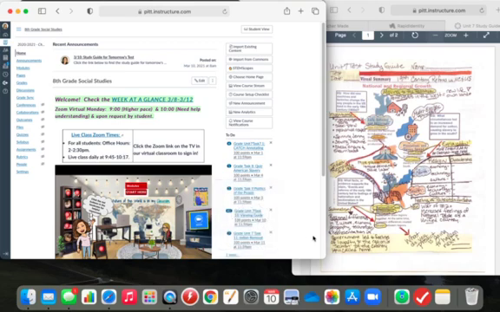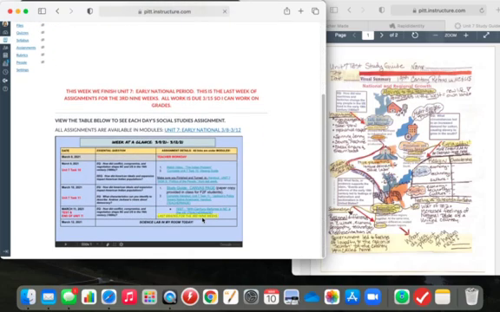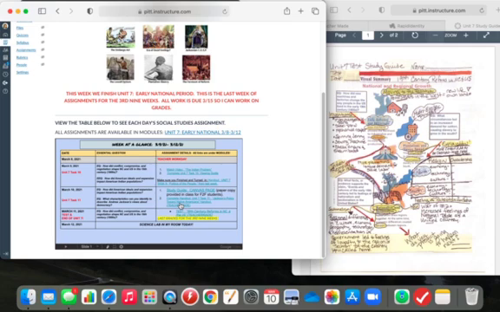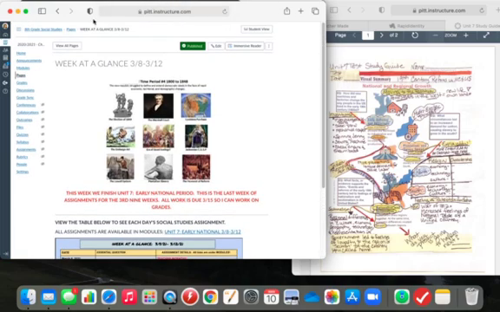Hey, good morning, guys. I know that if you go straight to the week at a glance today, it shows you that we are supposed to be working on an Indian removal handout on TeacherMate, but I have added right above that a study guide. This is because we have a test tomorrow, and the students just had a choice today.